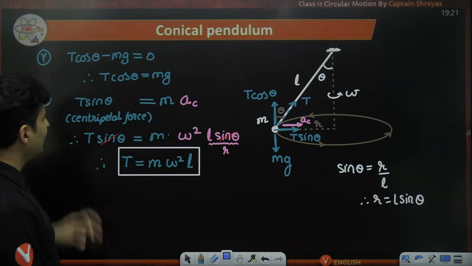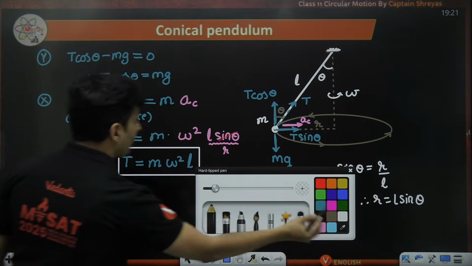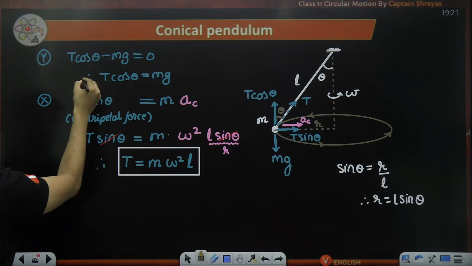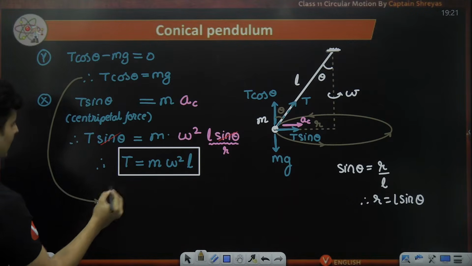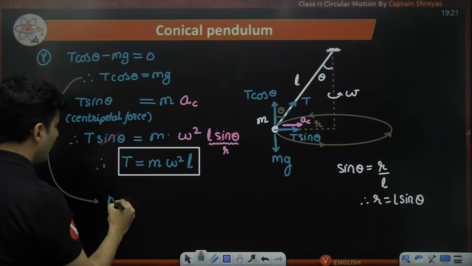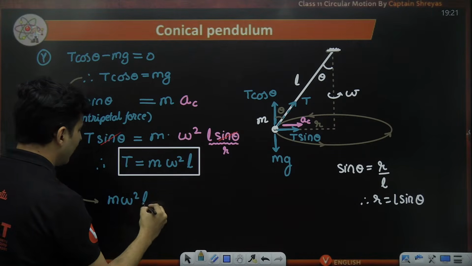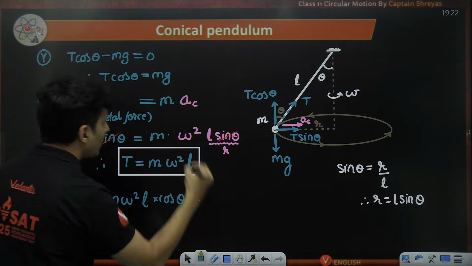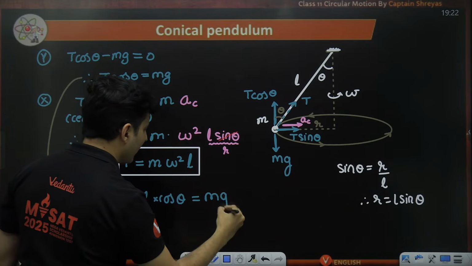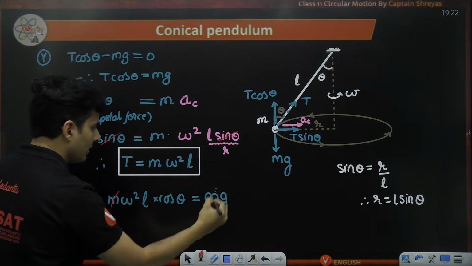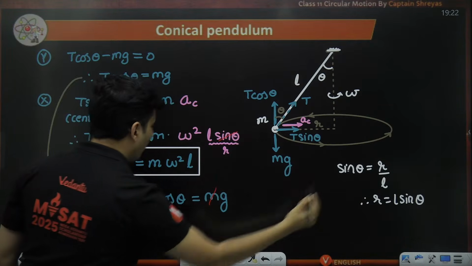Now, using this tension in this particular equation, if I substitute the value of tension as m omega square L multiplied by cos theta, that will be equal to mg. So cancelling out mass from here as well as here, what do I get?